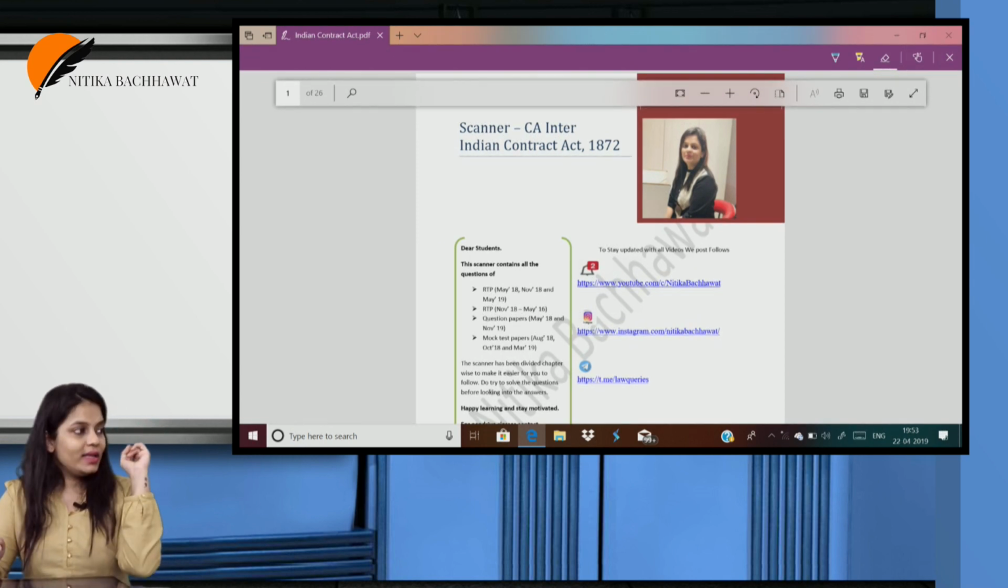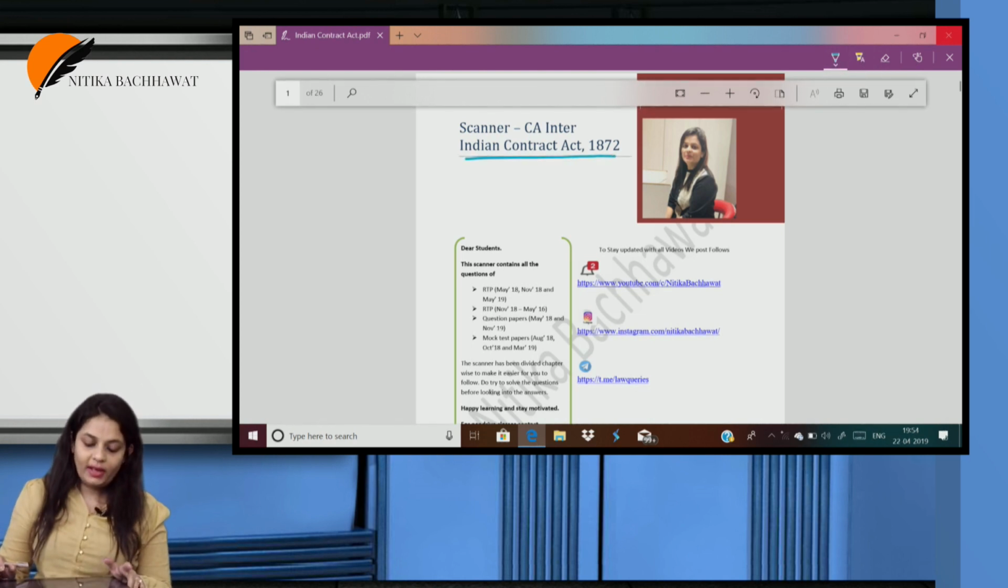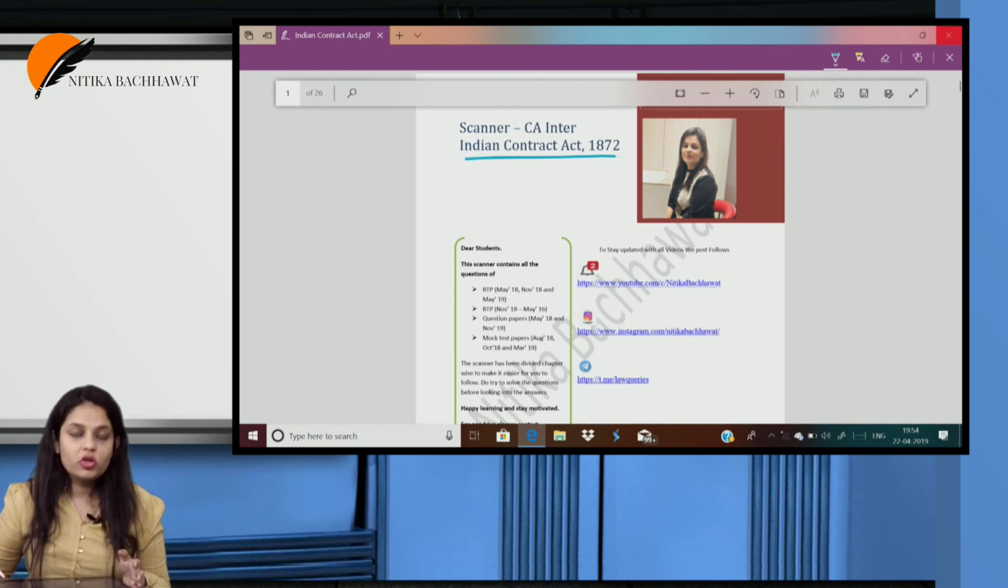But you can see that the chapter name is written, and this scanner is about the Indian Contract Act. So what we are going to discuss here are the questions of the Indian Contract Act. You already know which questions are there, so I don't really need to tell you. So let's move on to the questions.